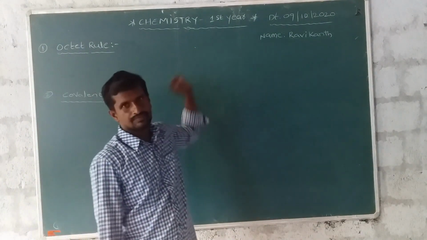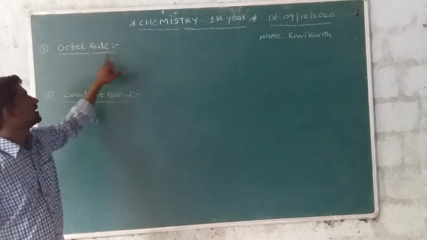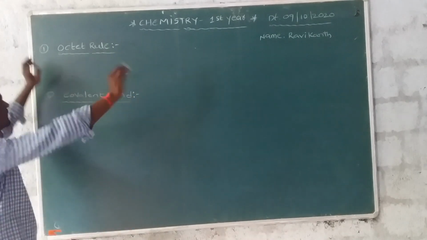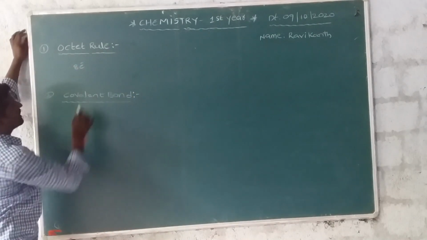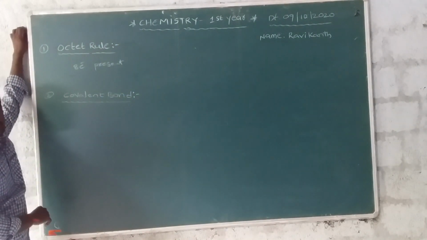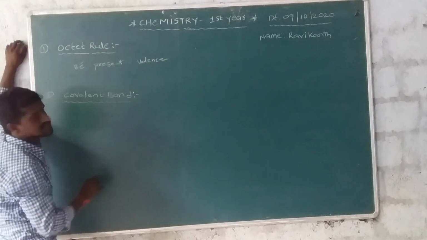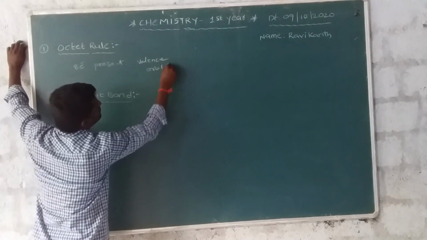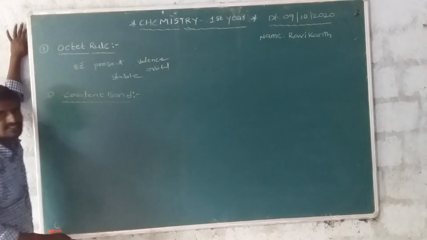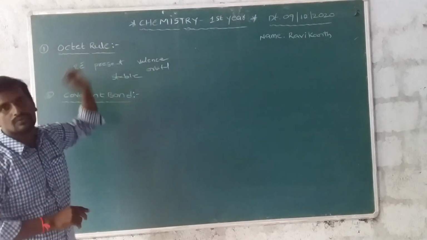First year chemistry. This topic is the octet rule. The definition of the octet rule: when 8 electrons are present in the valency orbital, it is a stable configuration, and this is called the octet rule.